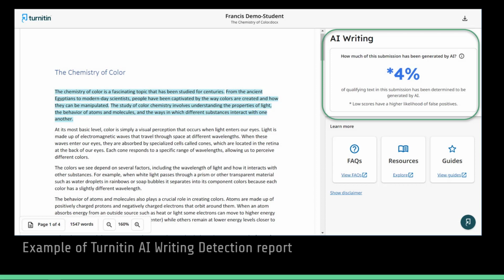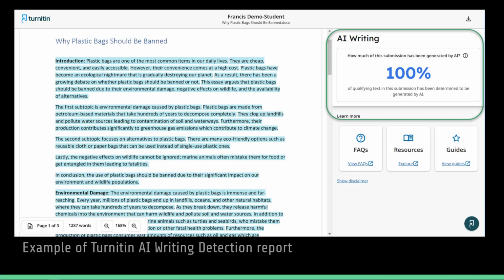When you click on the AI indicator, the AI writing detection report will open in a new window so you can see the text that Turnitin has flagged. The left-hand panel shows the document with the likely AI generated text highlighted in blue. At the top of the right-hand panel, you will see the percentage of qualifying text that has been determined to be likely AI generated. In this example, where the AI detection report shows that 4% of the text is flagged as likely to be AI generated, there is an asterisk alongside the percentage. The asterisk is alerting us to the potential that the flagged text could be a false positive because of the low percentage score. This next example shows all the text is flagged and the submission is 100% likely to be AI generated.